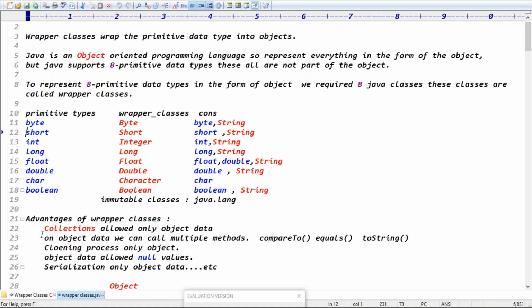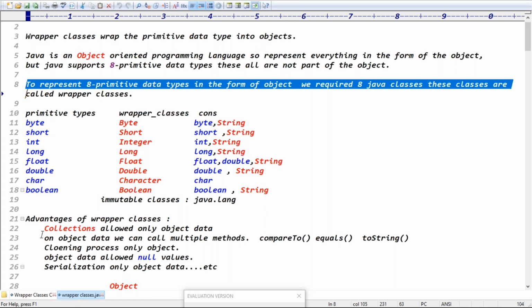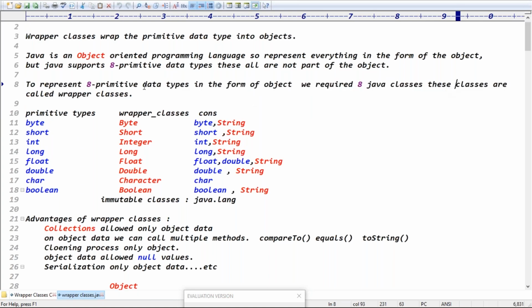To represent the eight primitives in the form of objects, we require how many classes in total? Eight classes, eight Java classes. These classes are called wrapper classes. Finally, the point of wrapper classes is representing primitives in the form of objects. Eight primitives means eight objects are required, so eight classes are required. Those eight classes are called wrapper classes.